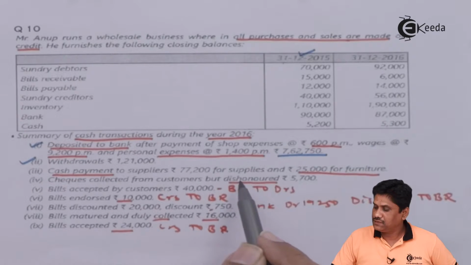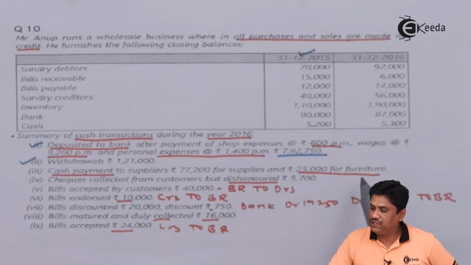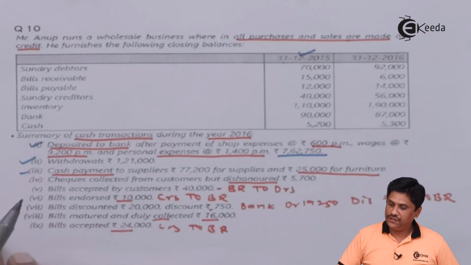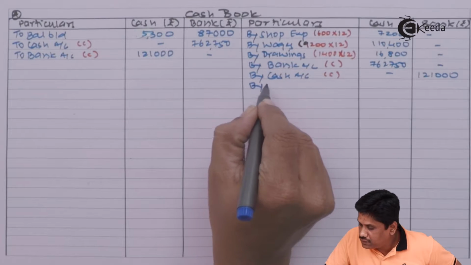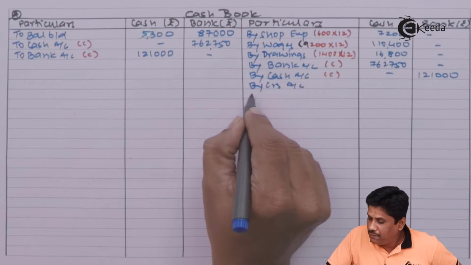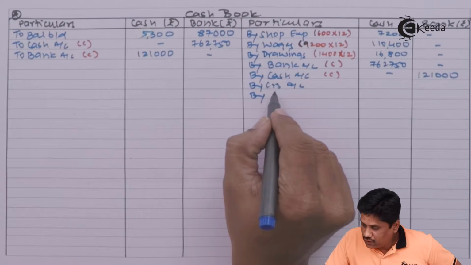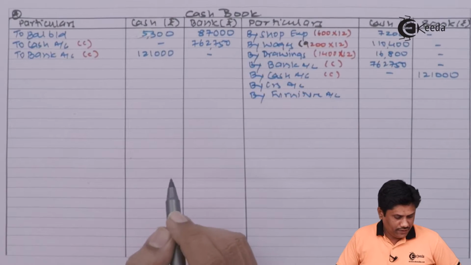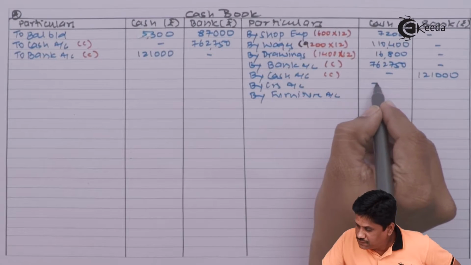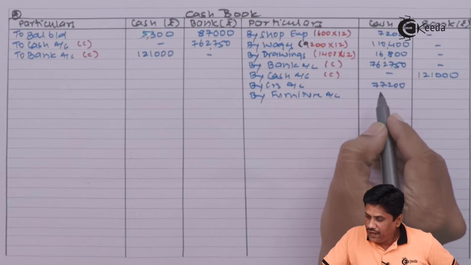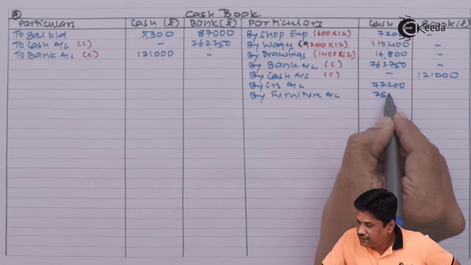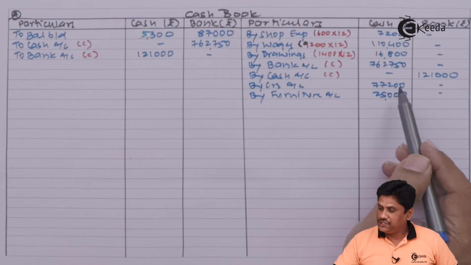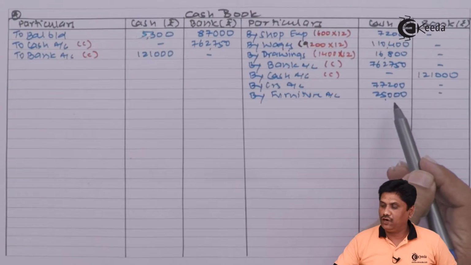Cash payment to suppliers 77,200 for supplies and 25,000 for furniture. So it is a cash paid. So I am writing here by creditors account and by furniture account. Amount is 77,200 and 25,000. So 25,000 furniture is added. So while crediting cash account, I will debit my creditors account and furniture account.